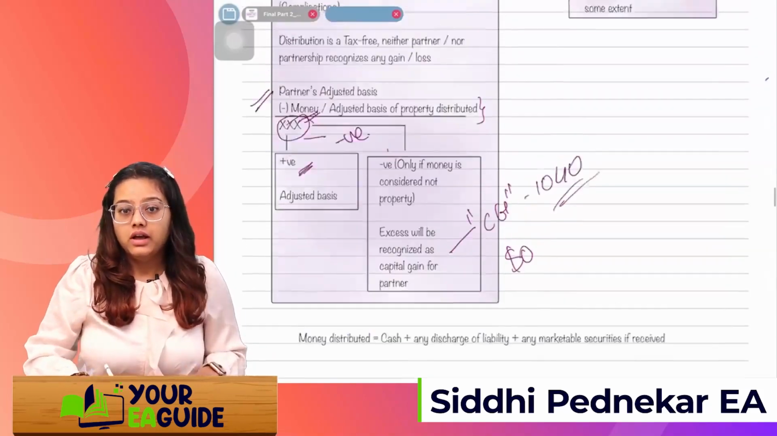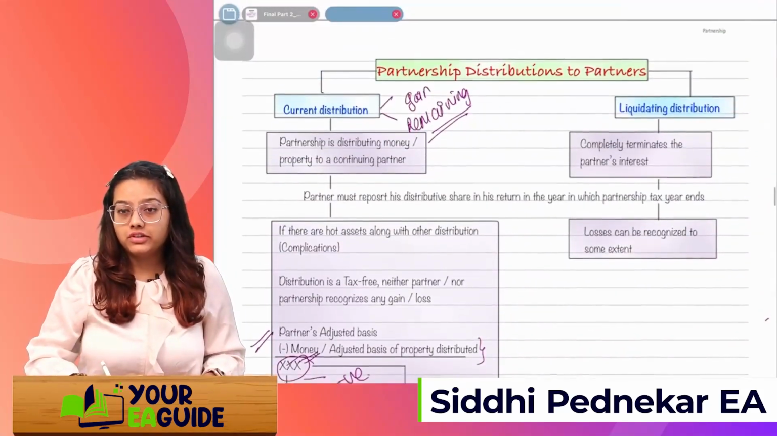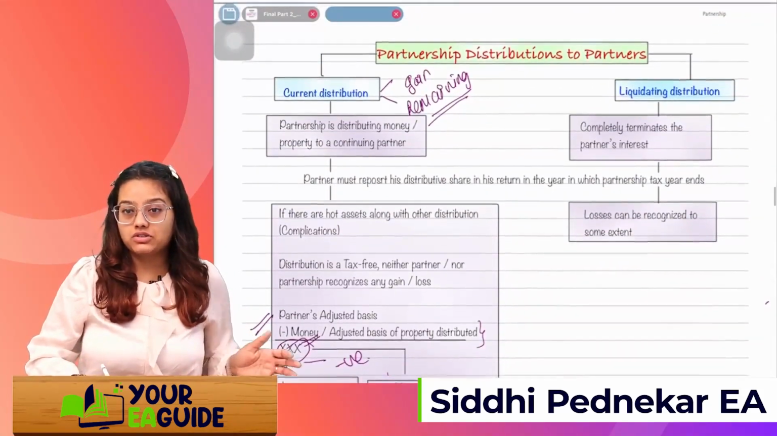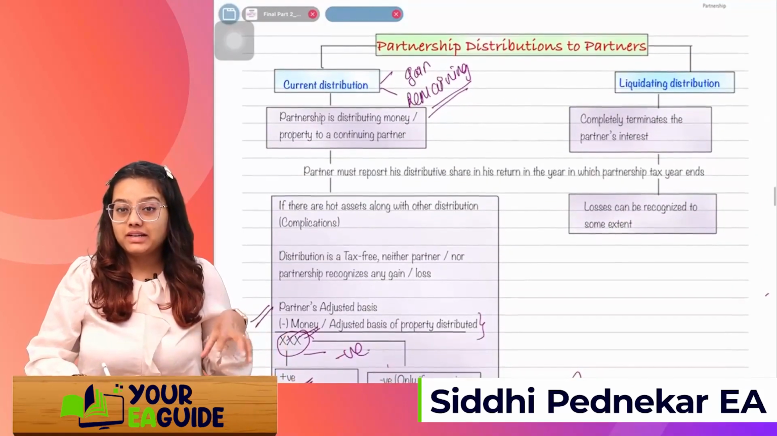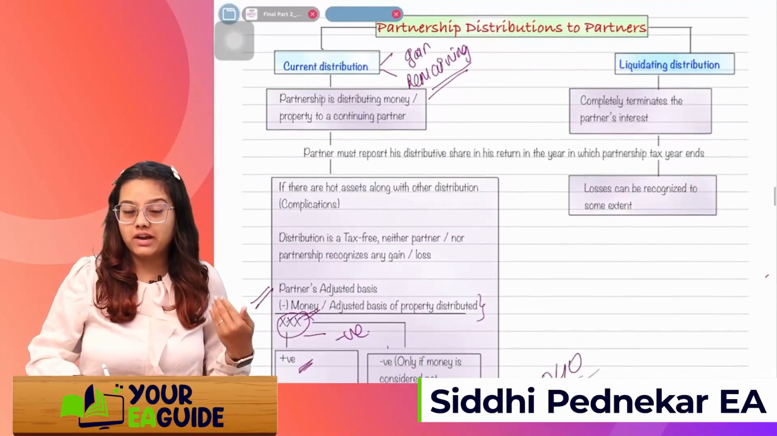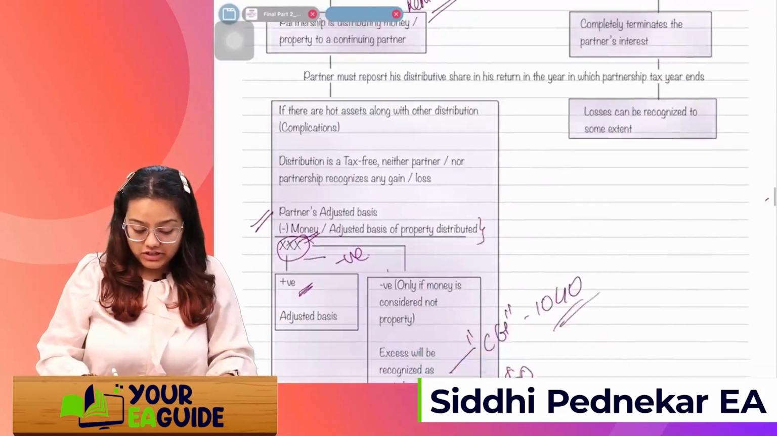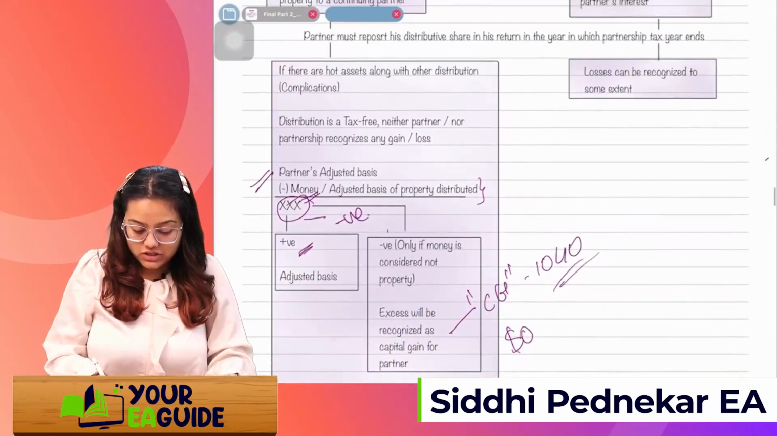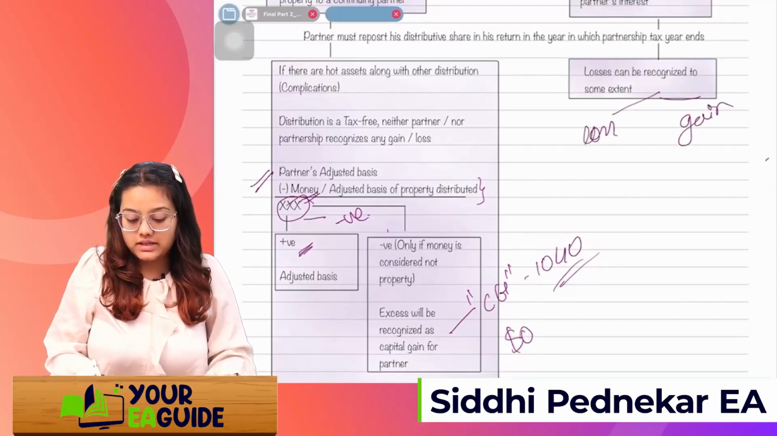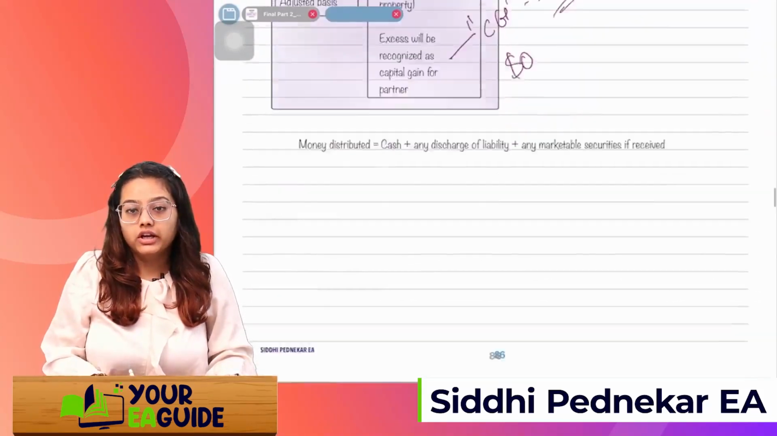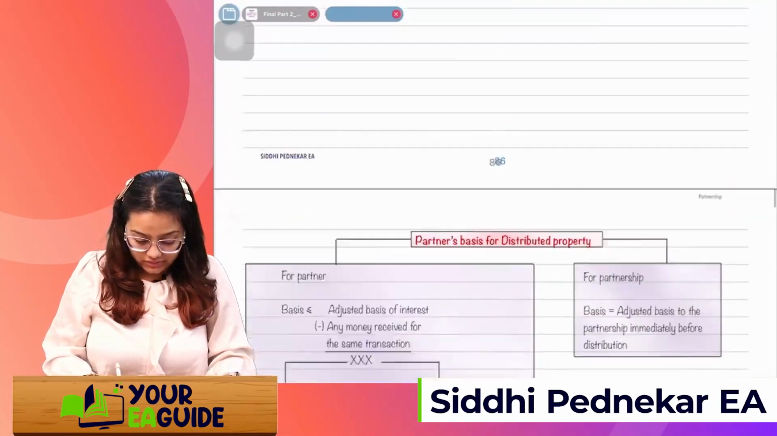Got it? Now, what if the distribution is a liquidating distribution? It means the partner is taking out the whole share, he is liquidating his share. Then in that case, we'll do one calculation, whether he needs to recognize loss or gain. Okay, we'll look at it further in upcoming examples.